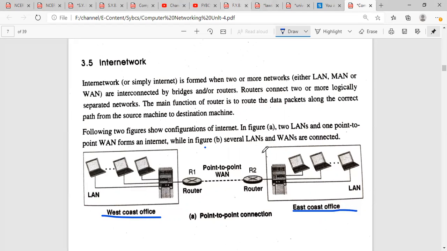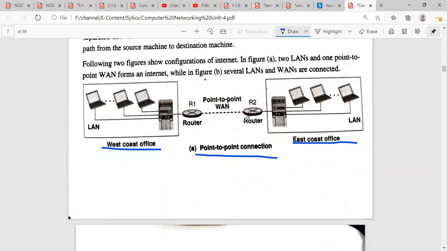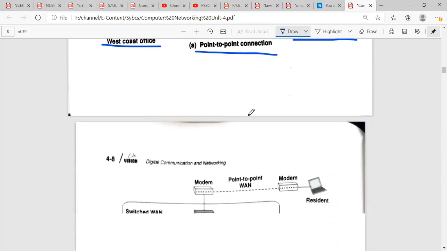Again, there is a LAN connection in which multiple devices are connected to a single PC. After that, this is nothing but a point-to-point connection. It simply connects two locations at different positions, West Coast and East Coast. These are the two offices, and they are sharing data, which is transferred between the connected devices through the routers. So this is a point-to-point connection in which we have only a single communication link between two devices.